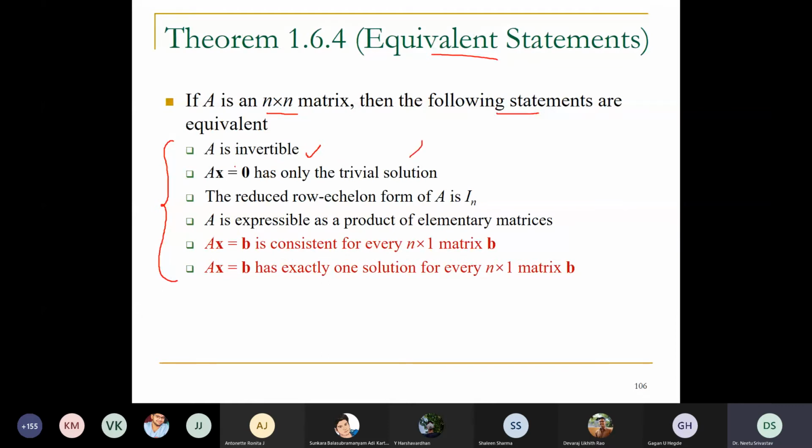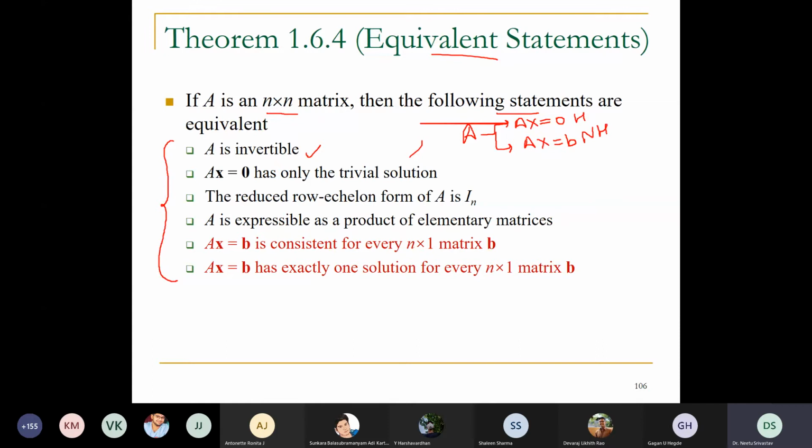Let us talk about the two systems governed by A. So what systems do I have? I have the system AX equal to 0, and I have another system AX equal to B. A will govern the two systems AX equal to 0 and AX equal to B. One is homogeneous, another one is non-homogeneous. One is H, another one is NH.